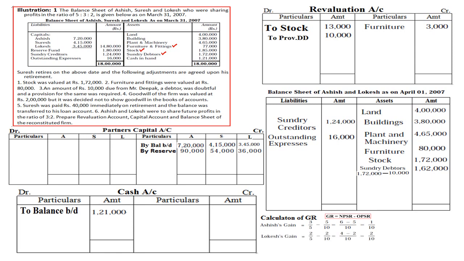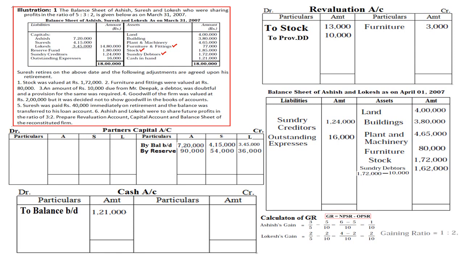Then Lokesh's GR is equal to his new share, 2/5, minus his old share, that is 2/10. Therefore, the GR is 1/10 and 2/10. So this is the gaining ratio. In this proportion we need to share the goodwill.